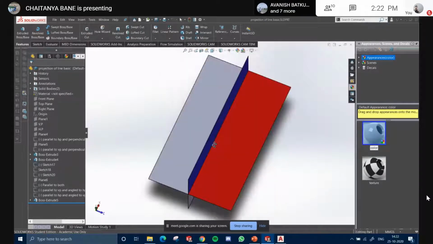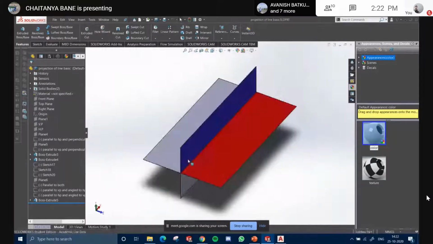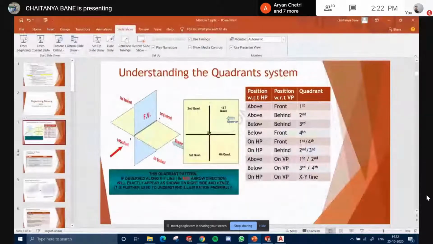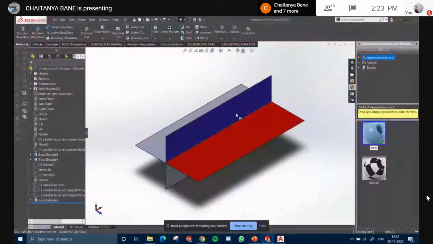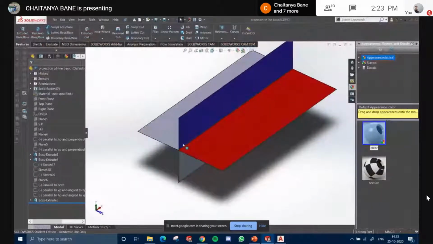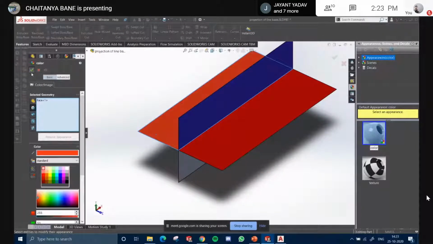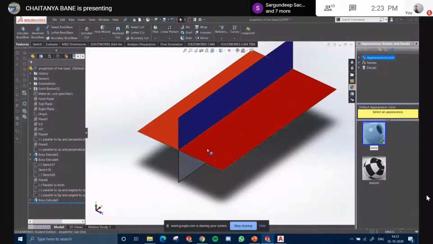Yes. Okay. So now the questions start with you for a first point. Let's say you see here, what if a point is above the HP and in front of the VP? So let's go here. Above the HP. What is above the HP? This is the HP, this and this. Okay, let me color it red as well. Okay, done. So this is the HP, the horizontal plane, correct? So it lies above it. So it will lie in first or the second quadrant, not the other two, correct?